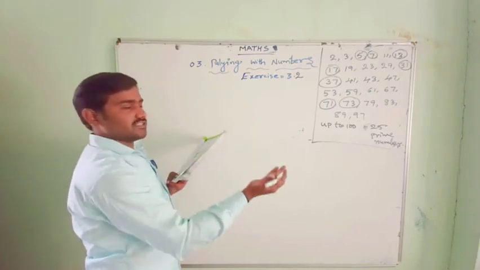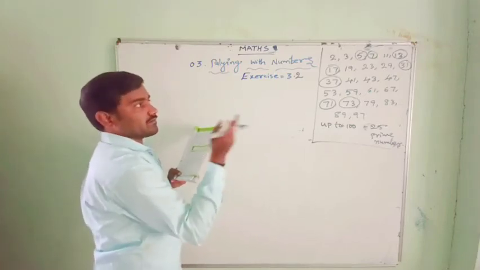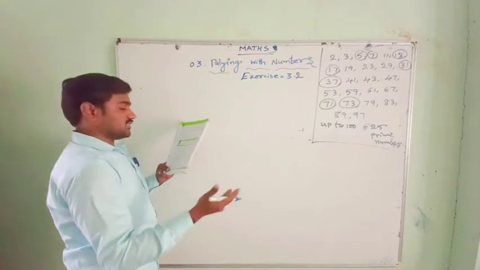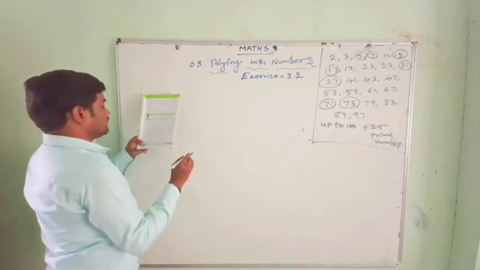5 is a prime number, 31 is a prime number, 13 is a prime number, 23 is also a prime number, whose sum is 36. So it's balanced.